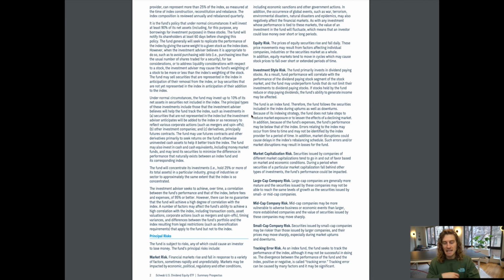Because of its indexing strategy, the fund does not take steps to reduce market exposure or to lessen the effects of a declining market. In addition, because of the fund's expenses, the fund's performance may be below that of the index. Errors relating to the index may occur from time to time and may not be identified by the index provider for a period of time. In addition, market disruptions could cause delays in the index's rebalancing schedule. Such errors and/or market disruptions may result in losses for the fund.